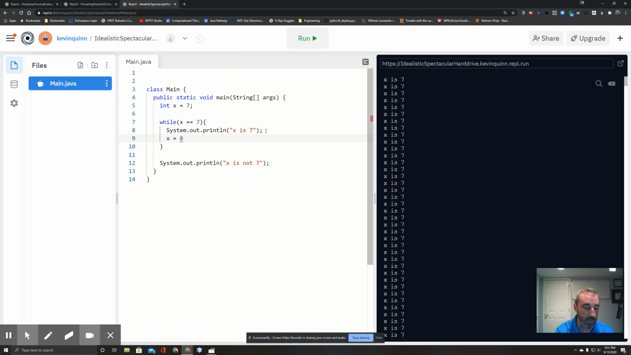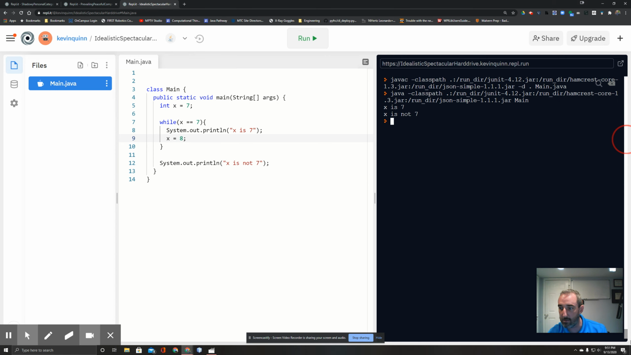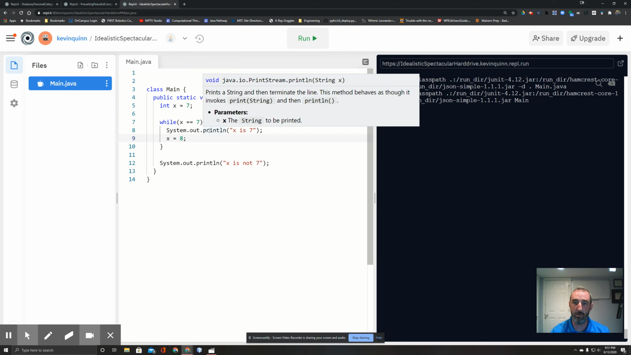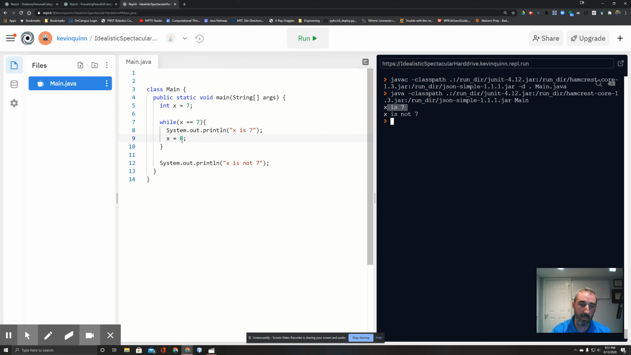For example, if I assign it 8 and I run this program again, let's let it get booted up first. I think it's running all the way at the bottom, so maybe I have to scroll down so we can see it. There we go. It said x is 7. It was in the loop. Then it changed to 8. It got to the end of the loop, went back and checked the condition, which was now false. So then it skipped all this code and printed x is not 7.